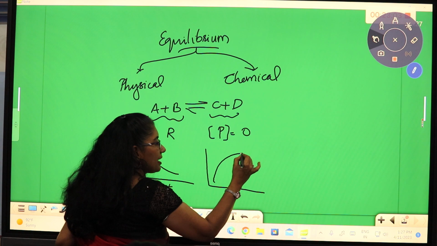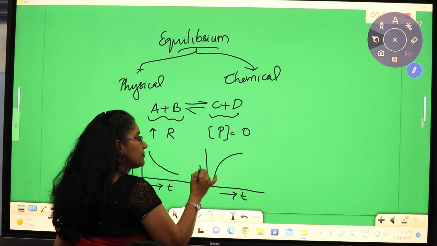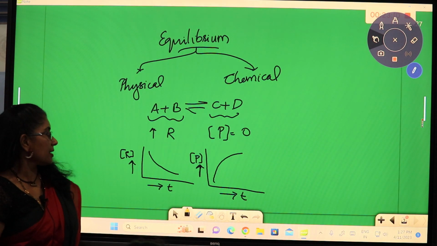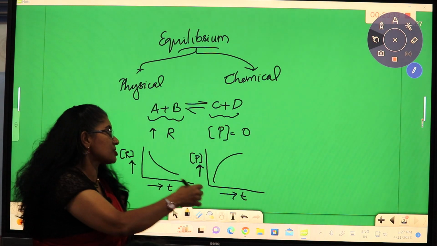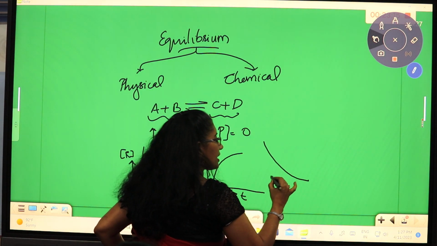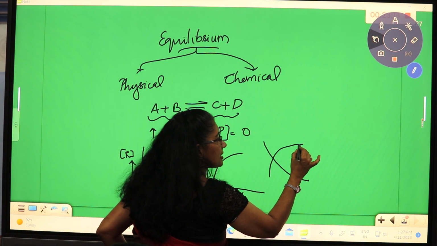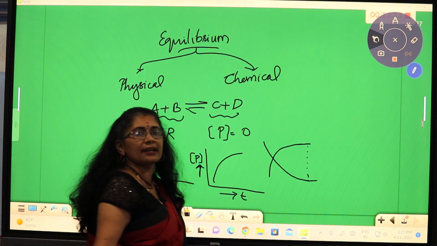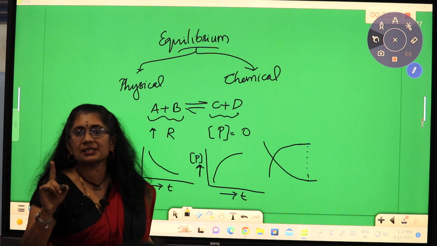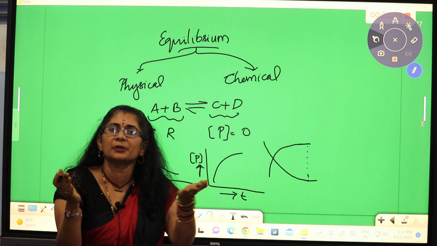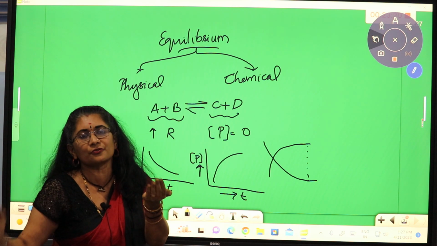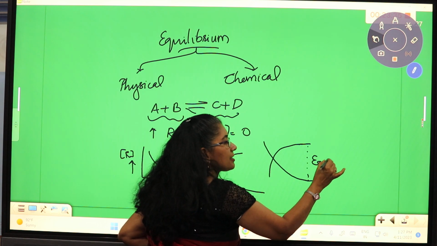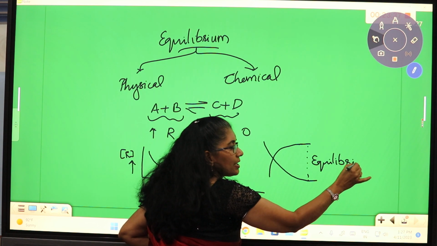After the start of the reaction, the product concentration increases, right? Now when the reactant concentration is decreasing and the product concentration is increasing, it comes to a steady balance state somewhere after a time t, by which the rate of the forward reaction becomes exactly equal to the rate of the backward reaction. So this is the time we call the reaction has attained equilibrium.